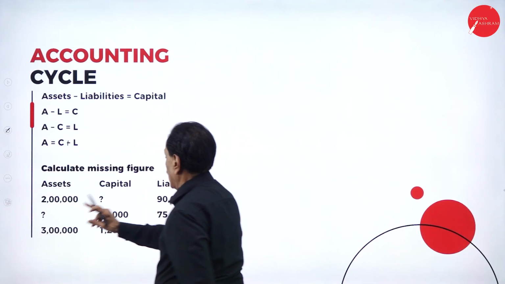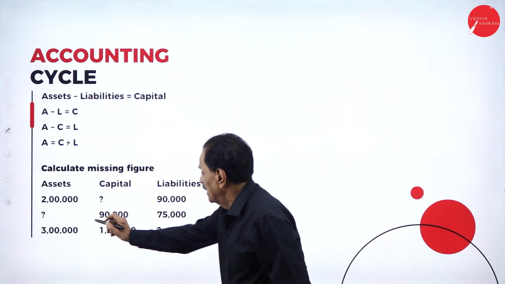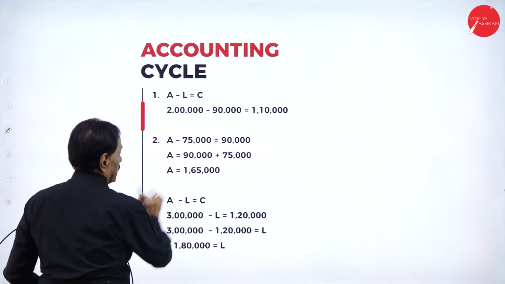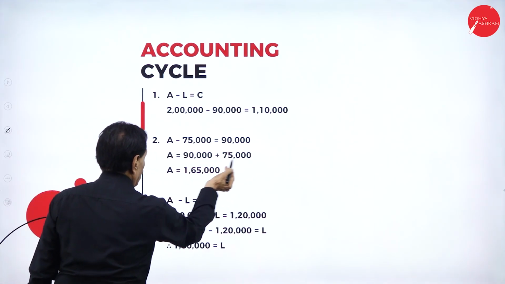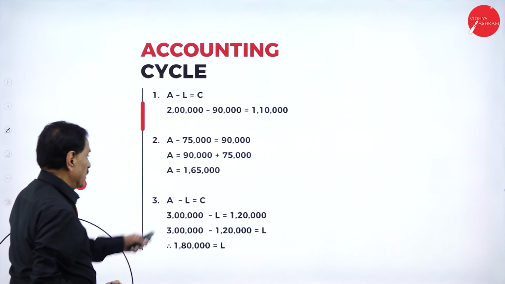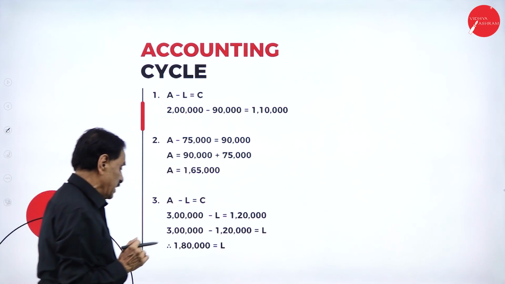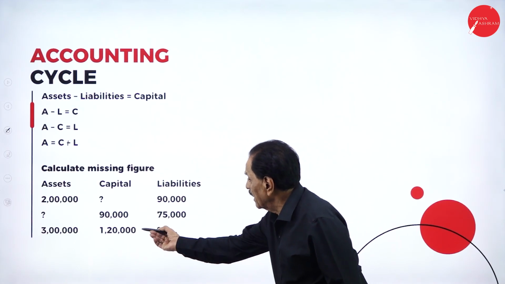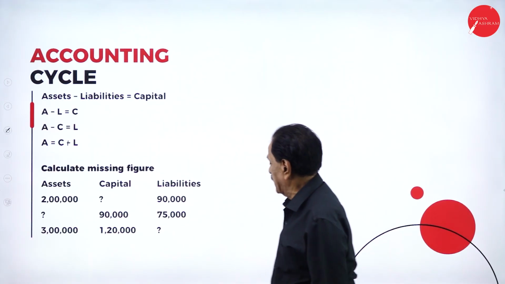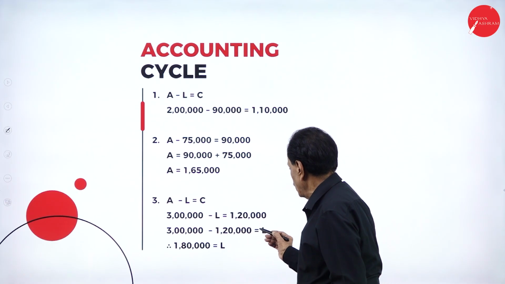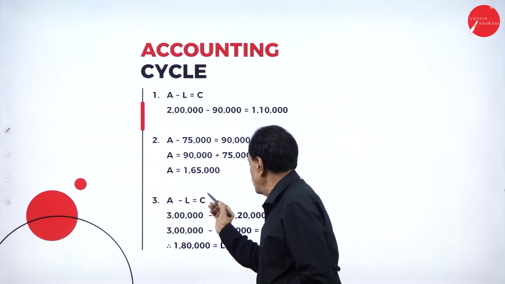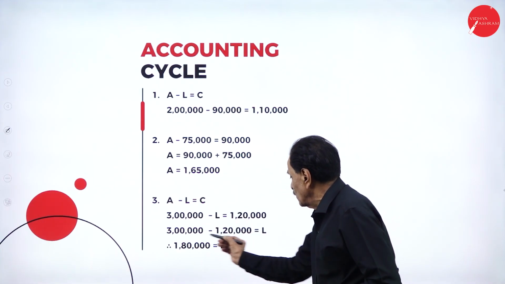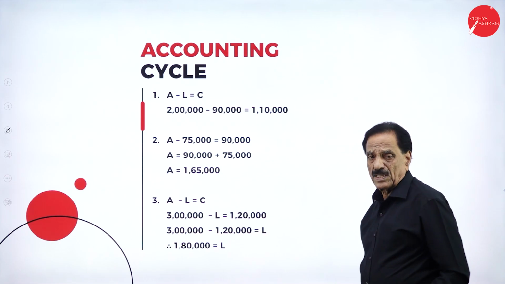Second one, assets, question mark, 90,000, 75,000. A minus 75,000 is equal to 90,000. A is equal to 90,000 plus 75,000. A is equal to 1,65,000. Number 3. A minus L is equal to C. 3 lakh is the asset, 1,20,000 is the capital. 3 lakh minus 1,20,000 is equal to L. Here A minus L is equal to C. Your C is 1,20,000. If you take that side, L comes here. So 3 lakh minus 1,20,000, 1,80,000 is the L.